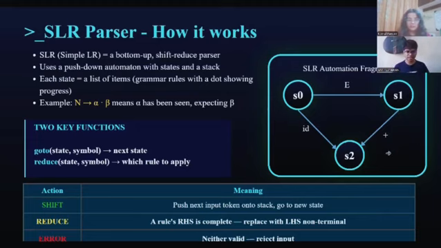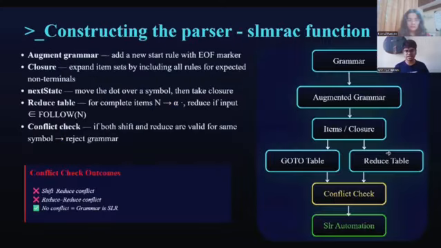Constructing the parser. So how is the SLR parser actually built? The paper defines a function called SLR map, the SLR machine constructor. It works in five steps. First, the grammar is augmented: a new start symbol and an end-of-file marker are added so the parser knows exactly when it's done.